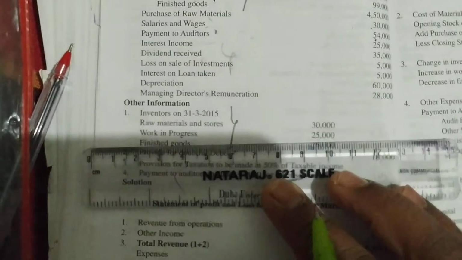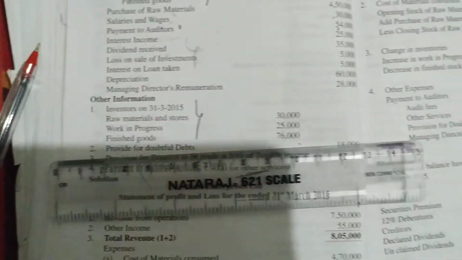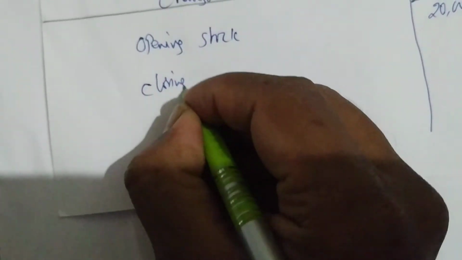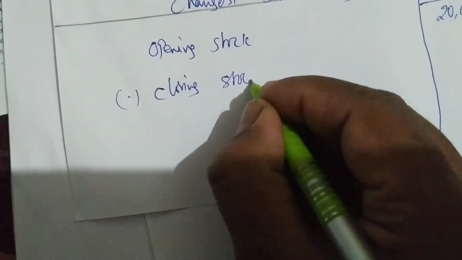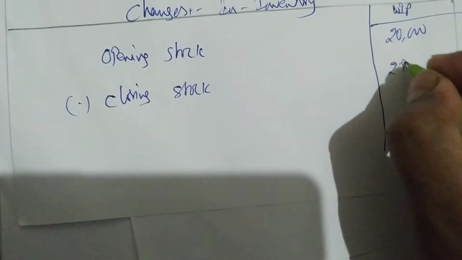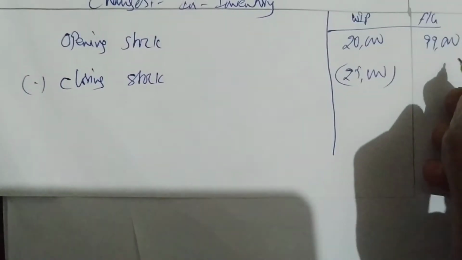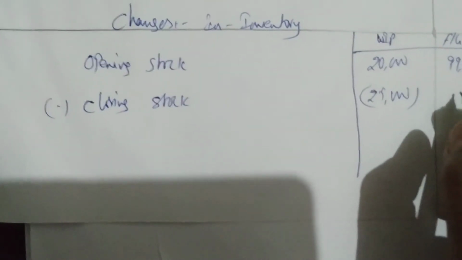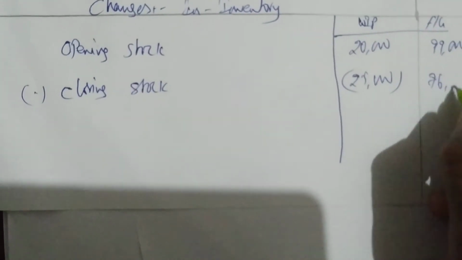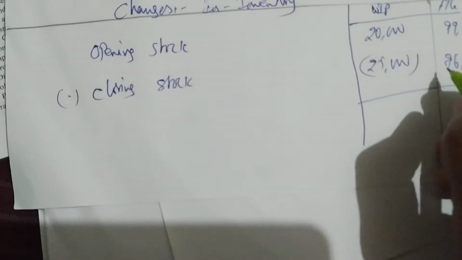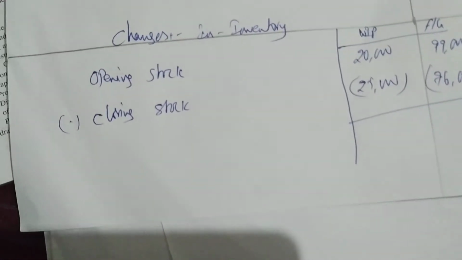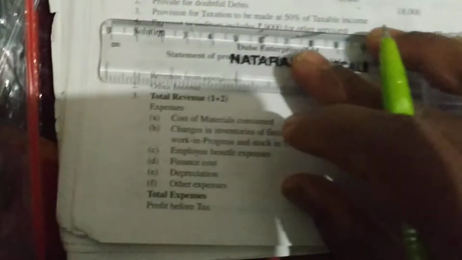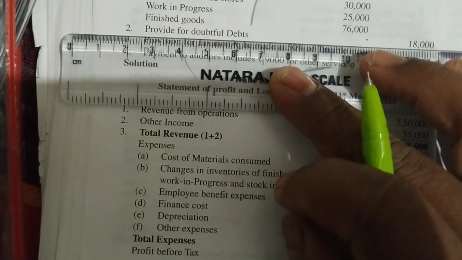Next we have WIP 25,000 and finished goods 76,000. So let me come and write closing stock. You have to deduct. You are having 25 as WIP and finished goods is how much? 76,000. You are deducting WIP.